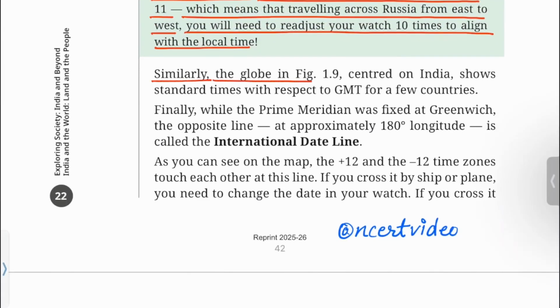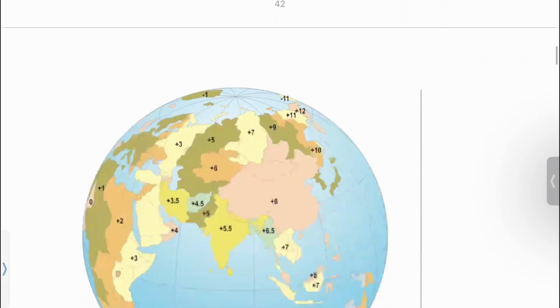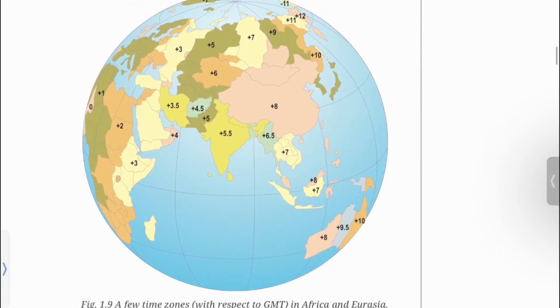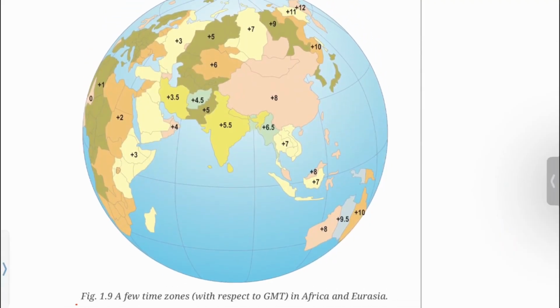Similarly, the globe in figure 1.9 centered on India shows standard times with respect to GMT for a few countries. Figure 1.9: a few time zones with respect to GMT in Africa and Eurasia.